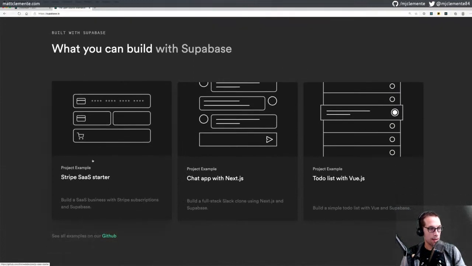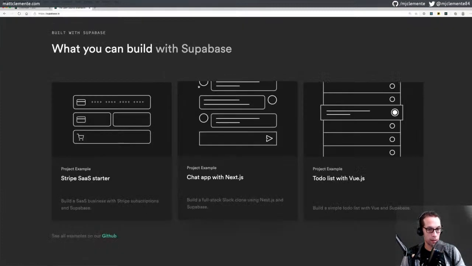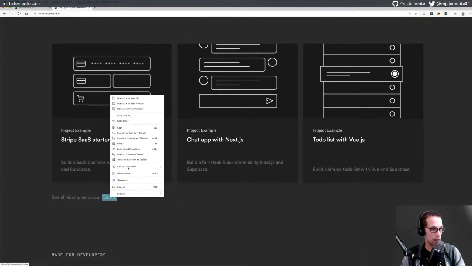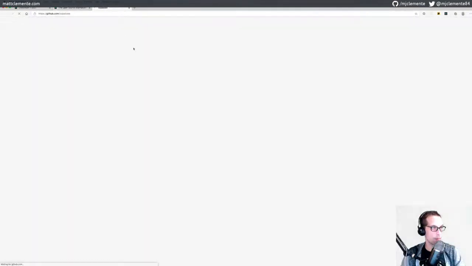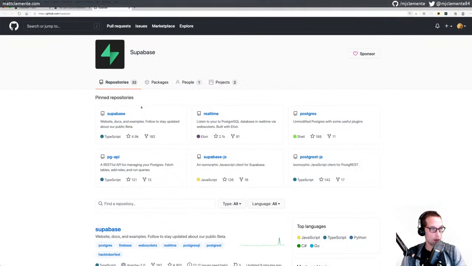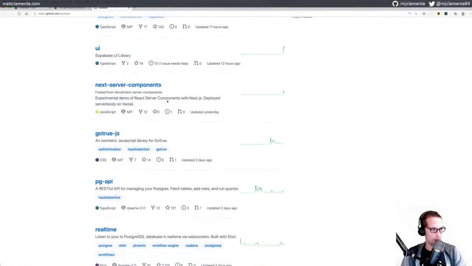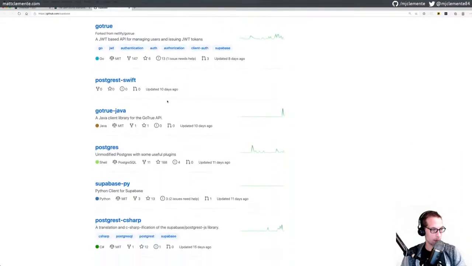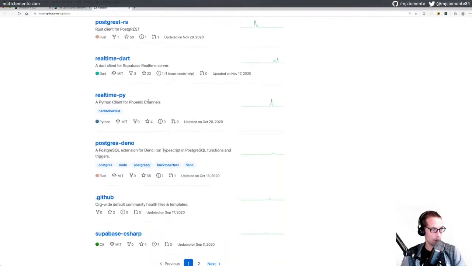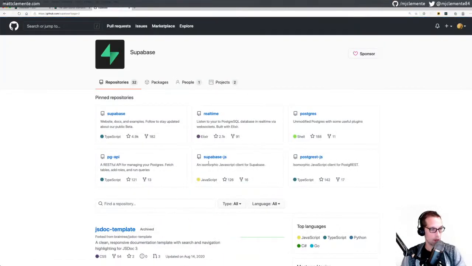What we can build. Okay, so they have some project examples. When mine is set up, oh, there we go. Nice. What I'm going to want to explore. So we've got a chat app with Next.js, a Stripe software as a service starter, and more examples on GitHub. So let's open that up, and we will get a little closer. All right, Supabase Postgres repository. Let's see where we got the examples, if they're even. Not seeing. All right, maybe they're on page 2. Or maybe they're somewhere else.